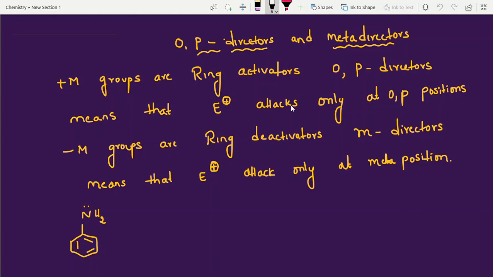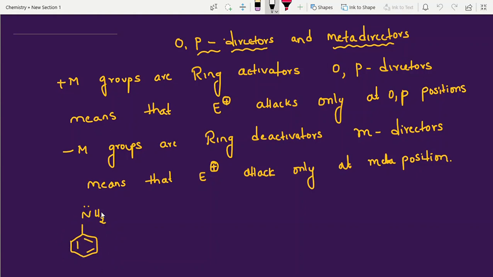Now, plus M groups are ring activators. That means plus M is nothing but giving electrons to the benzene ring. Down below I will also explain this. Plus M groups are ring activators and OP directors. This means that when the electrophile is attacking, the plus M group will decide where the coming electrophile attacks. If nothing is on the benzene ring, the coming electrophile can sit on any carbon out of the 6 carbons, no issue.